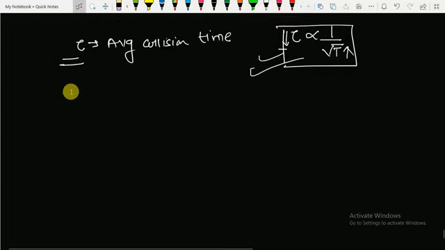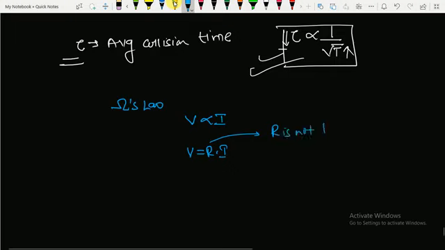Now, as per Ohm's law, as we know, V is directly proportional to I. Removing the proportionality constant, V equals R into I. But remember, R is not a function of applied voltage and current. Please remember this point: R is not a function of voltage and current.